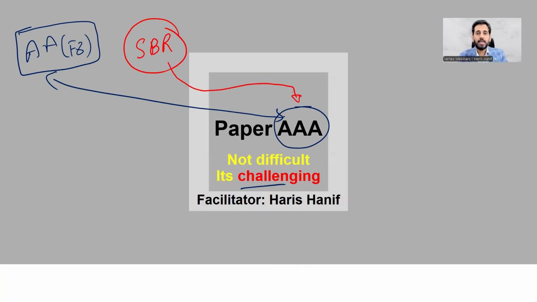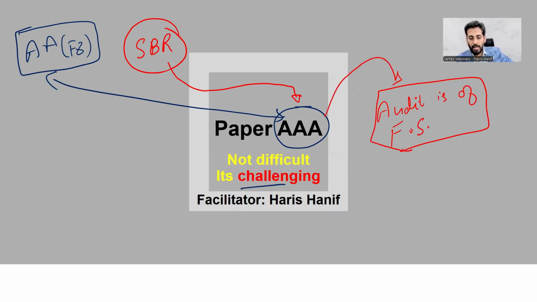Why? Because AAA means Advanced Audit and Assurance, and audit is of financial statements. We all know that audit is of financial statements. So at paper AAA, the financial statements would be at SBR level. What do you mean by this thing? You will be having the scenarios.